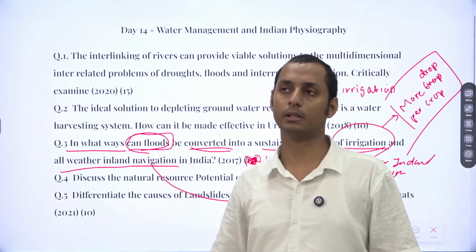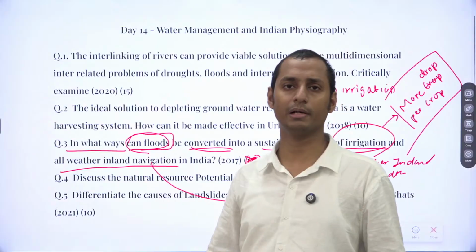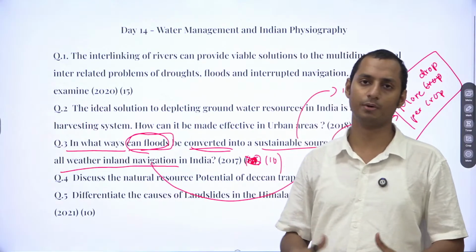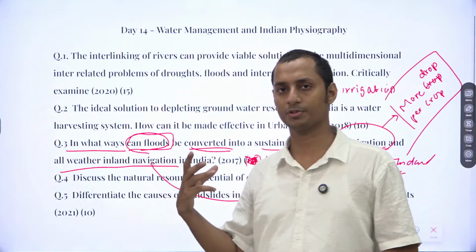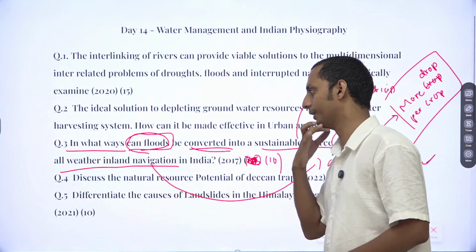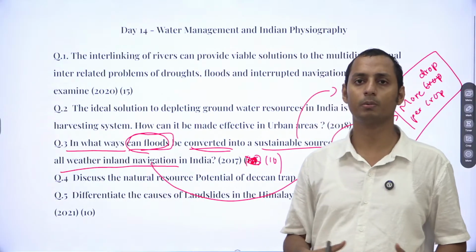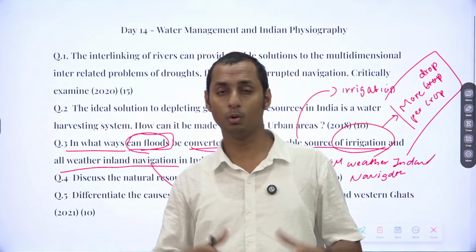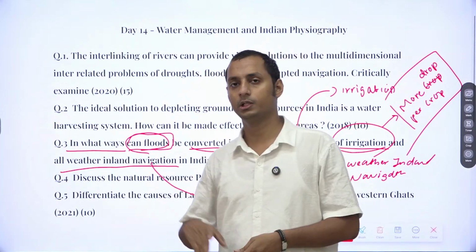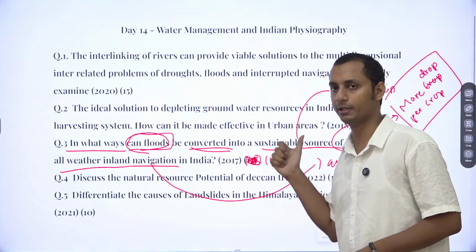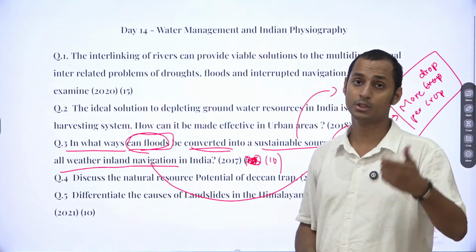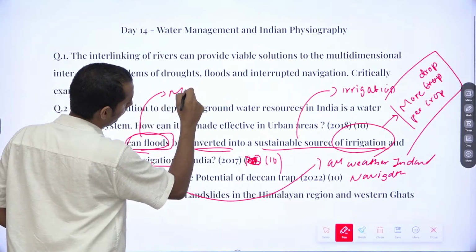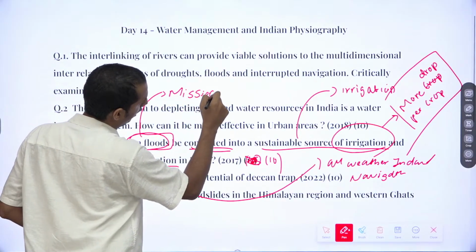You can mention the National River Linking Program, which should be fast tracked to avoid floods and provide a source of irrigation and also inland navigation. Or else you can mention Mission Kakatiya of the Telangana government, wherein the government has constructed huge kilometers of canals to avoid floods and also provide irrigation and inland navigation. Mission Kakatiya is actually a beautiful example for the same.